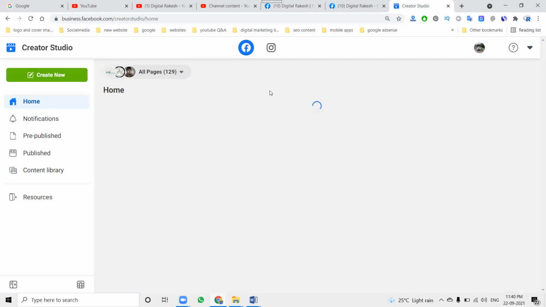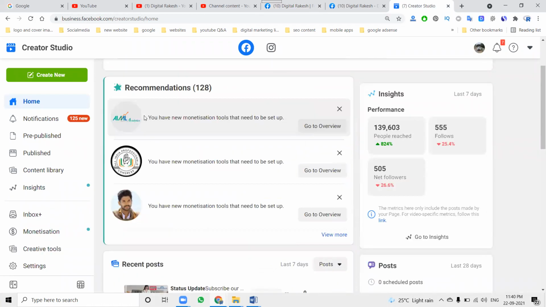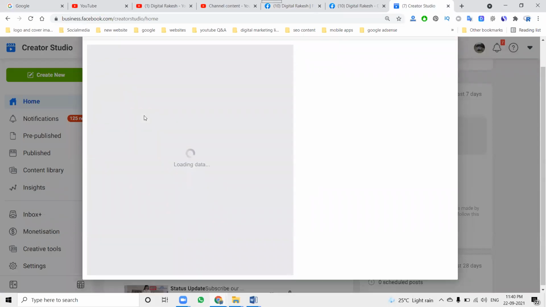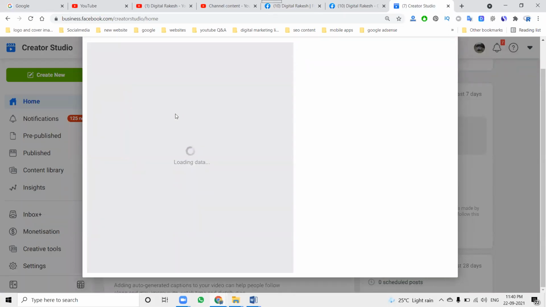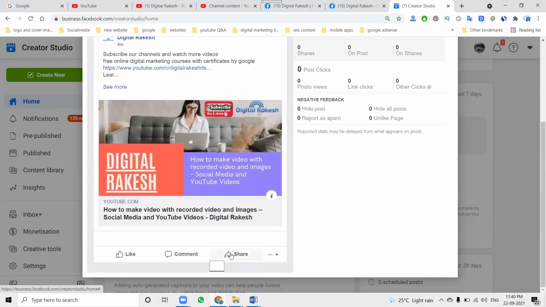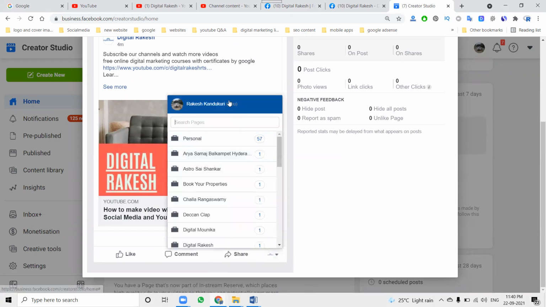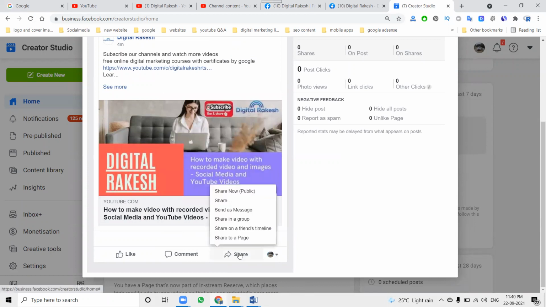If you go to the Creator Studio, what content are you posting here? Select it. Carefully find out where you can find the share option. Down below, it will be shared in group and page. Selecting will be here, that option only. If you go to the profile and click share, the options are same public, share, message, group, friends timeline, page.